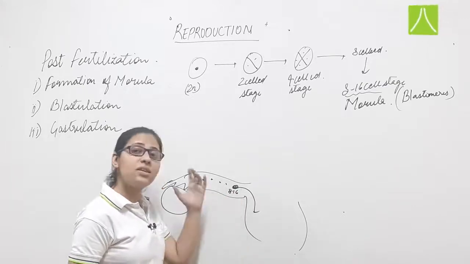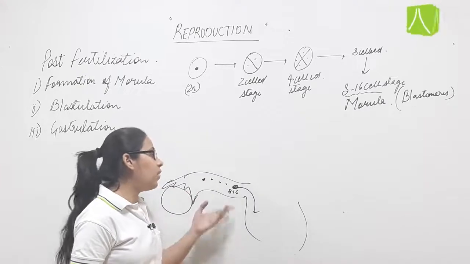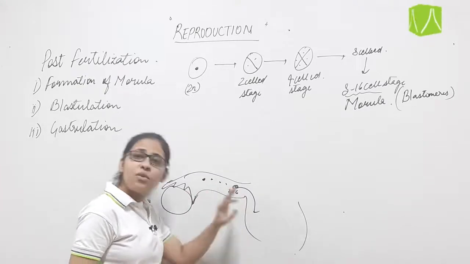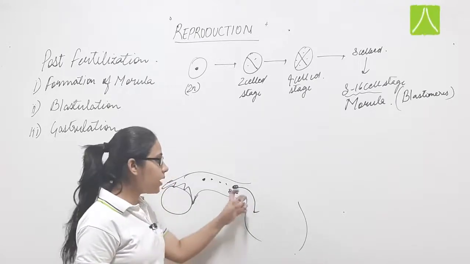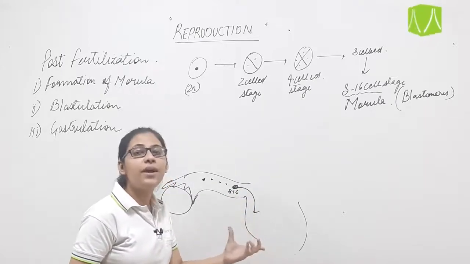All these events take 3 to 4 days. Now after 3 to 4 days, when the morula is formed, this morula enters into the uterine cavity.